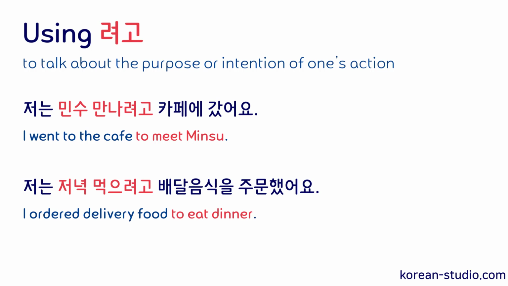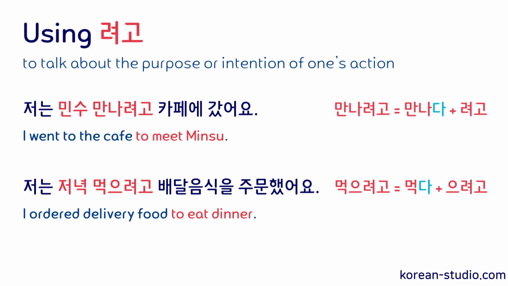So in this sentence, the verb in the second clause is the past form of 주문하다, 주문했어요, which means to order. So as well as describing the purpose or intention of one's movement, 려고 can be used with all kinds of other verbs. And just like 러, if the verb we're adding 려고 to ends in 받침, we add 으려고. So 먹다 combines with 으려고 to become 먹으려고. Okay, so that's the overview of how we use 러 and 려고.